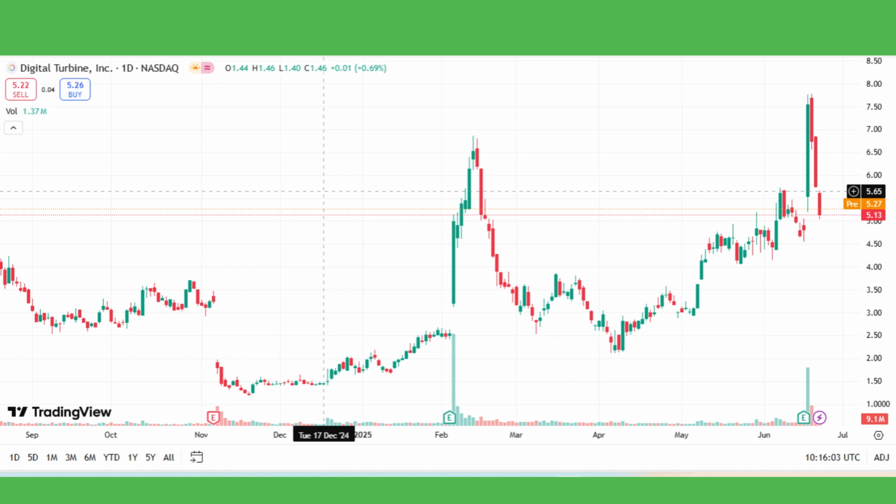This script is based on recent price data, analyst forecasts, and technical indicators from multiple financial sources.